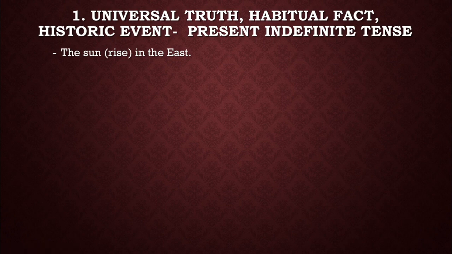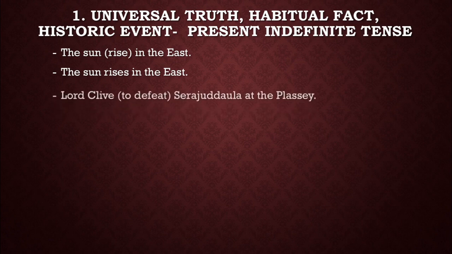So we all know the structure of present indefinite tense, that is subject, verb and object. If we have third person singular number as our subject, then we have to add s or es with the verb. So the sun is third person singular number. So we can say the sun rises in the east. Next.